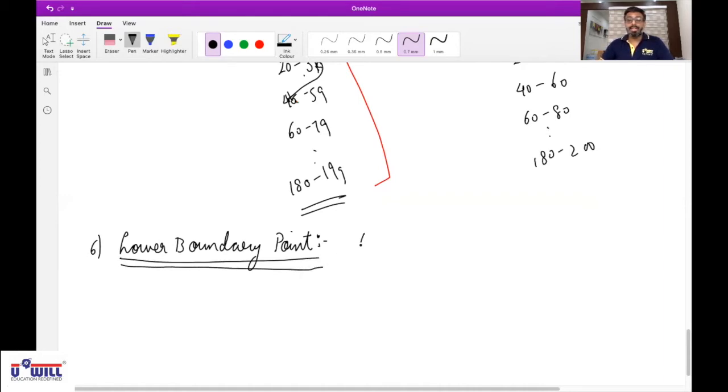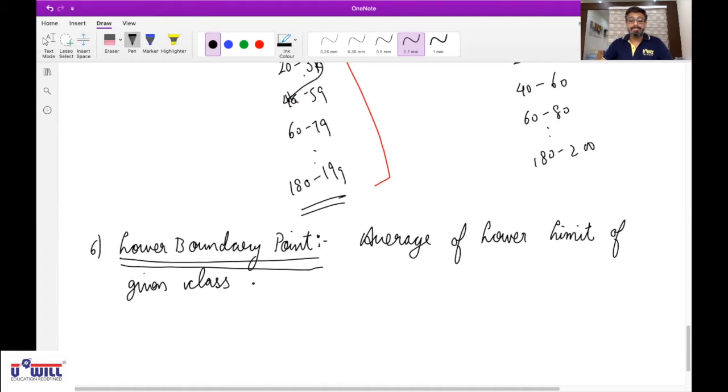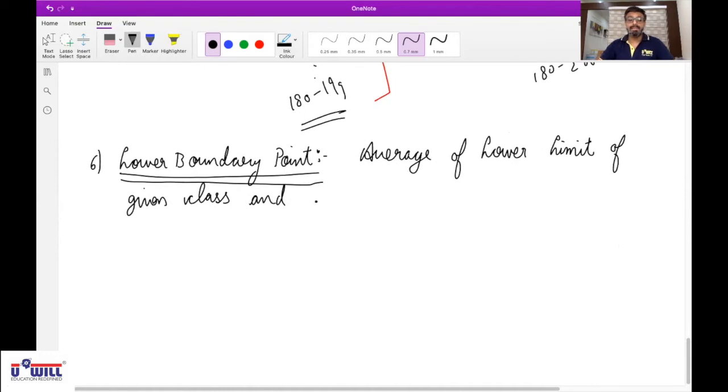Now lower boundary point is what? It is the average of the lower limit of a given class and the upper limit of the preceding class.